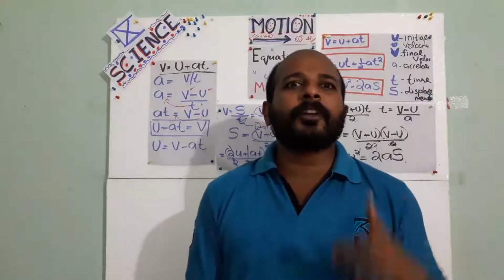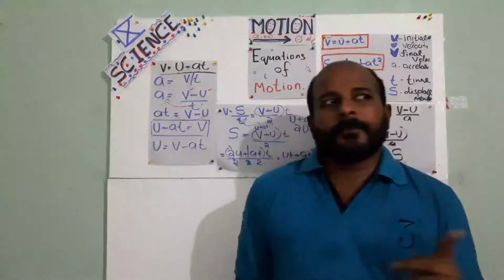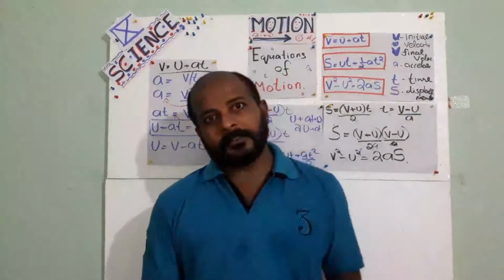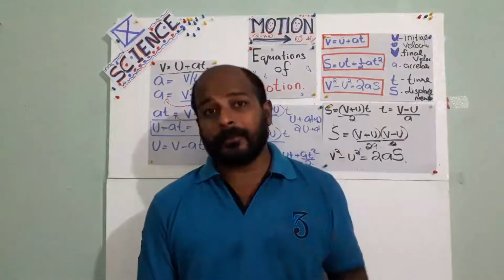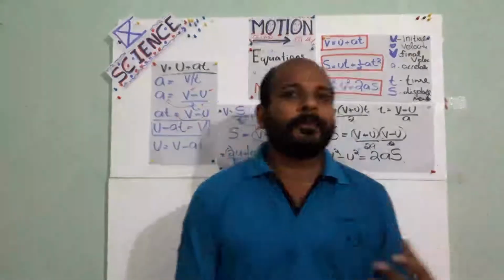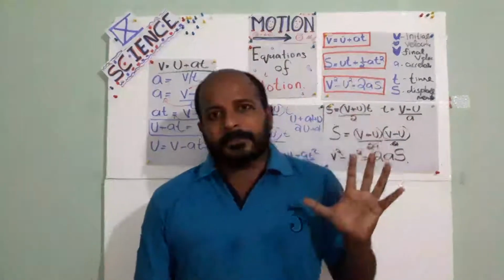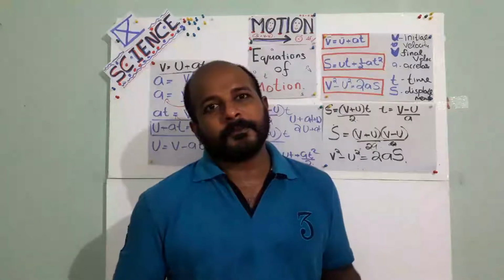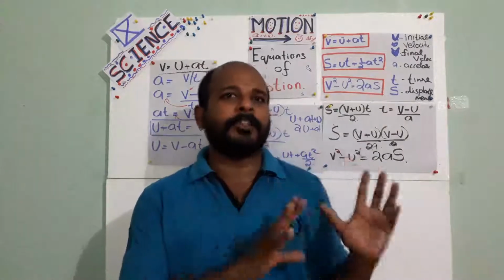That is very important for 9th standard, and in 10th standard you are not studying it, but for higher classes, if you are going for engineering, it's a very important thing. Mechanical engineering and all, it's a very important part of physics, and engineering is nothing without physics. So that's the importance of this part.